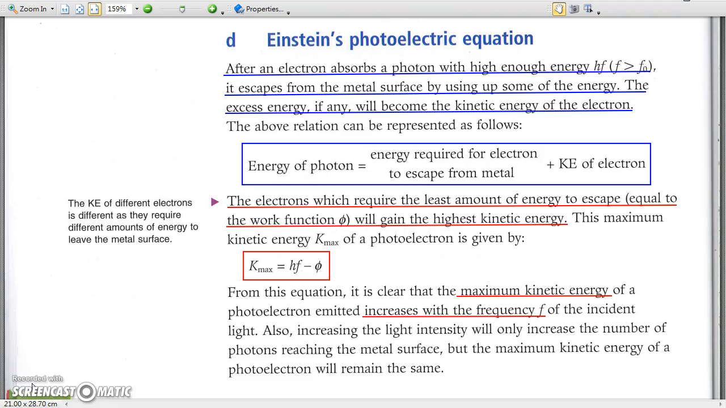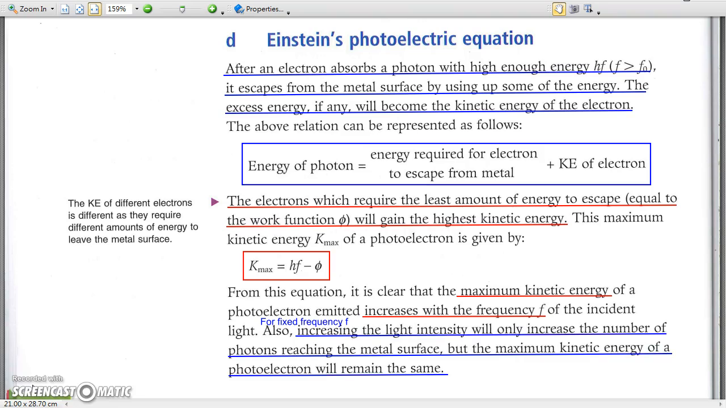Thus, the maximum kinetic energy of photoelectrons increases with the frequency of incident radiation. What about increasing the intensity of light with a fixed frequency? By one-to-one correspondence, it will only increase the number of photons reaching the surface per second. It does not increase the energy of the photoelectrons. In other words, it will increase the photoelectric current only.